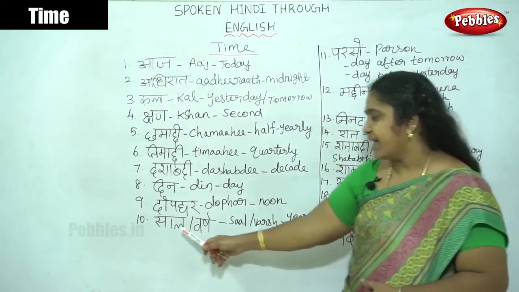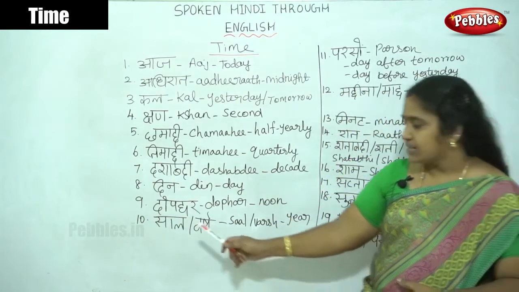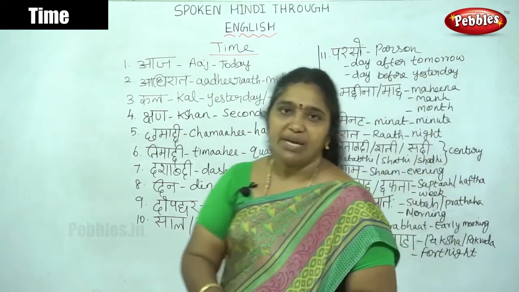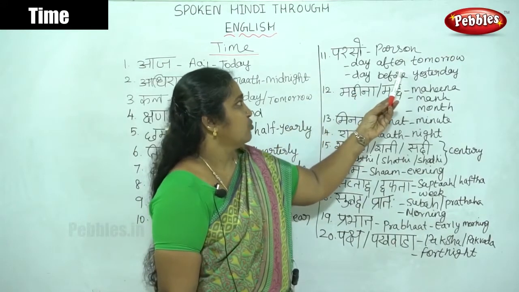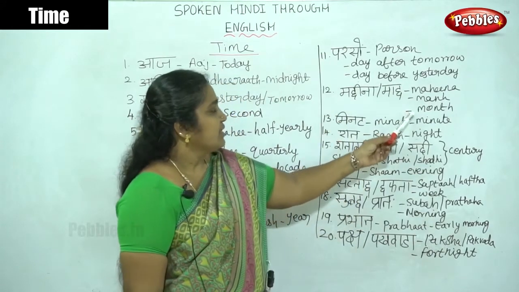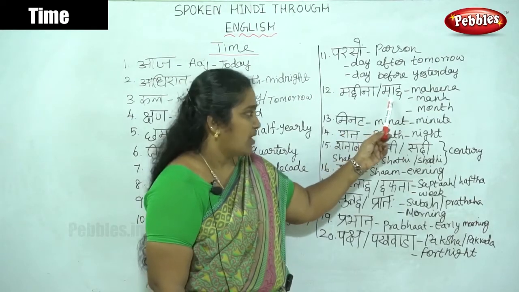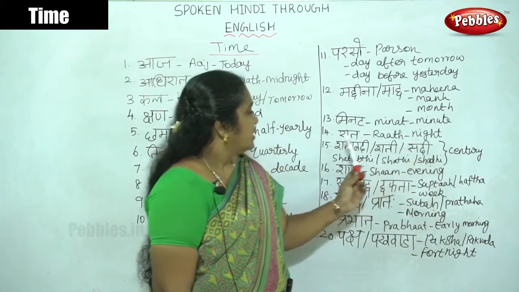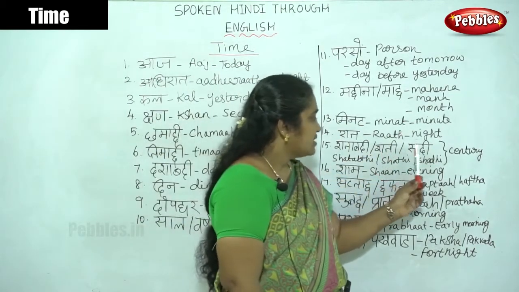Har saal. नया साल के लिए तुम्हें मुबारक हो. नया साल के लिए बधाई हो means happy new year. Here paraso. Paraso means day after tomorrow and day before yesterday. Then month. For month we have two words, mahina and mah. Then minute. Minute means minute. Then raat, night. Here sadi.